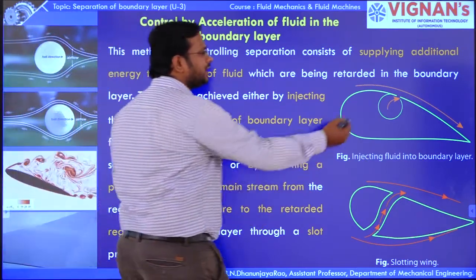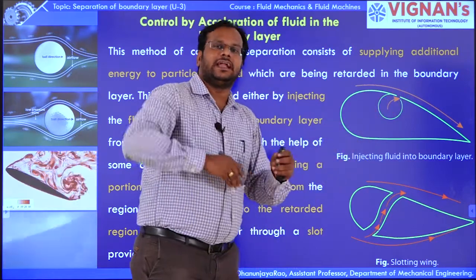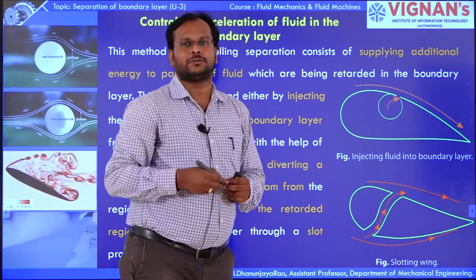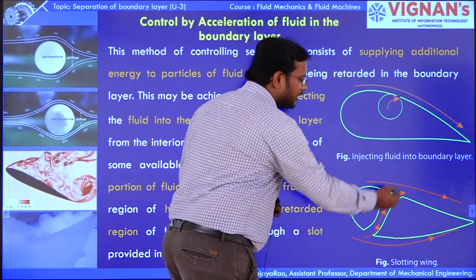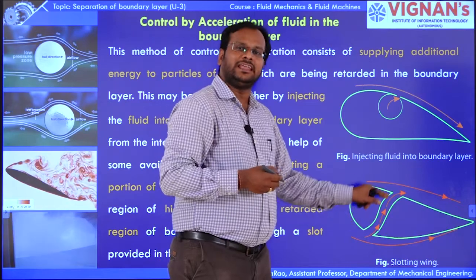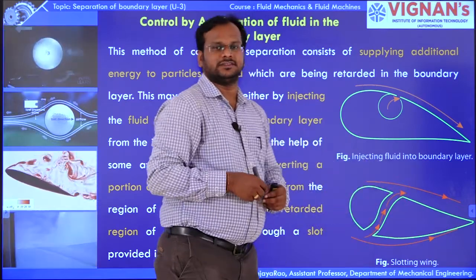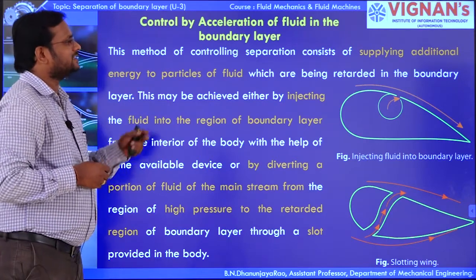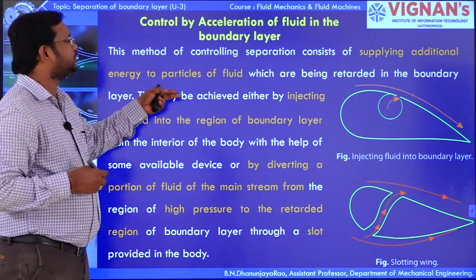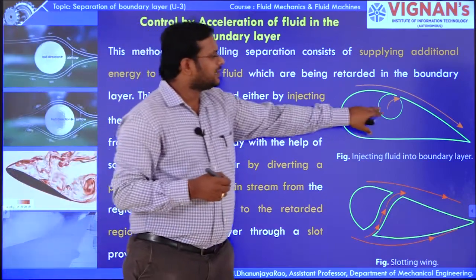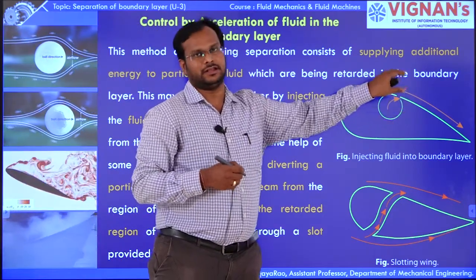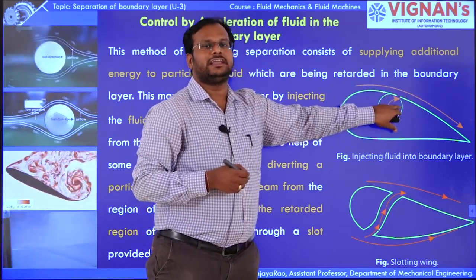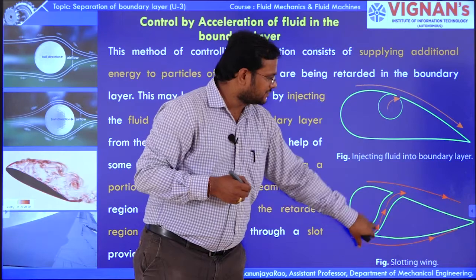As you can see, this method accelerates the fluid. Here we are injecting, meaning we are giving additional acceleration to the fluid particles which are stagnated in the boundary layer. Here also we are giving additional acceleration by providing the fluid from the slotted region. This method of controlling separation consists of supplying additional energy to the particles in the boundary layer, by providing an internal passage.